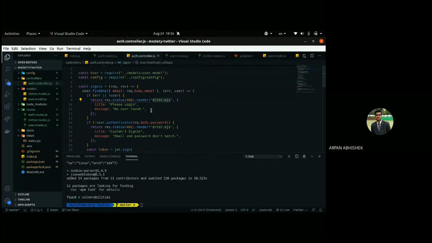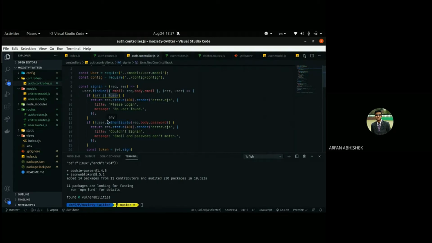We'll make one with the title, please log in, and message no user found. Basically, if there is no user with that email, we'll give the user an error message saying that there is no user with that email.